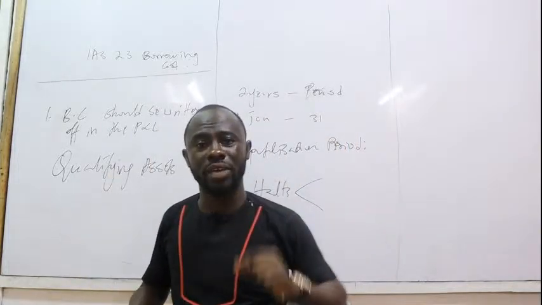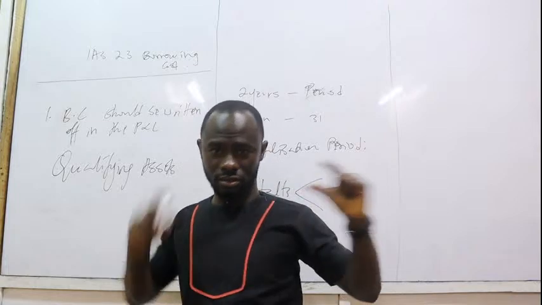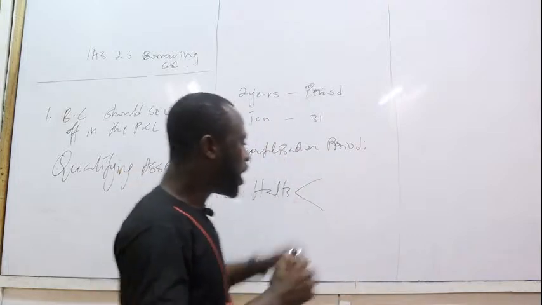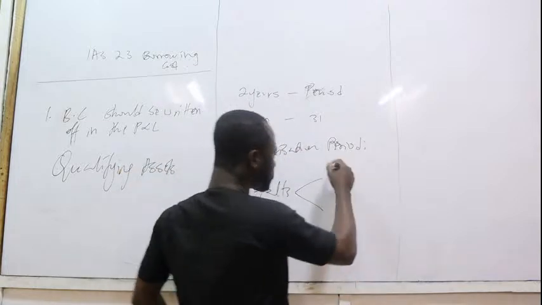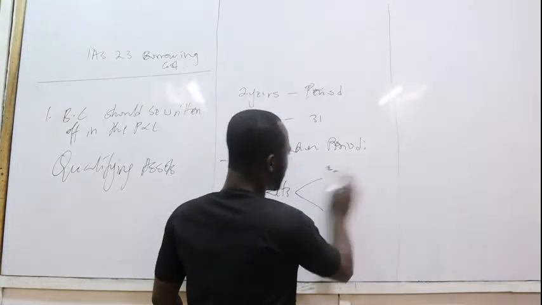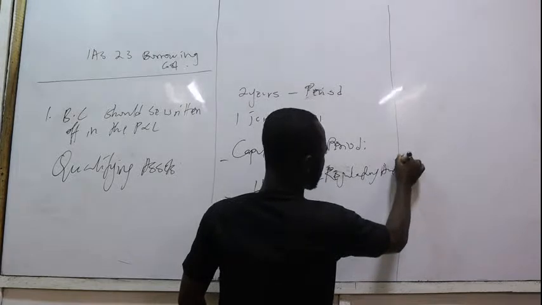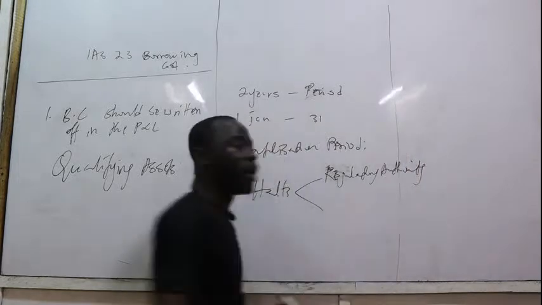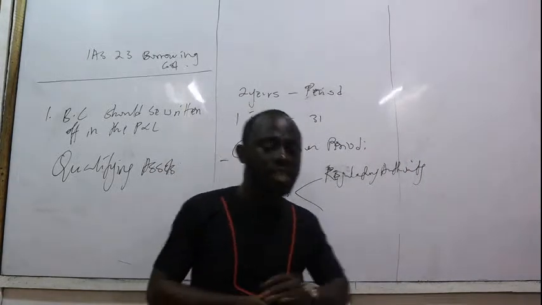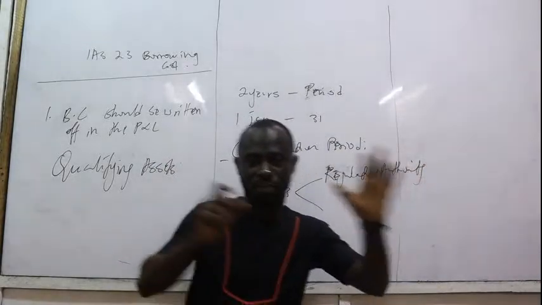Instead, they will be capitalized. Does it make sense? So a haltage as a result of regulatory authorities' permission should be what? Capitalized.